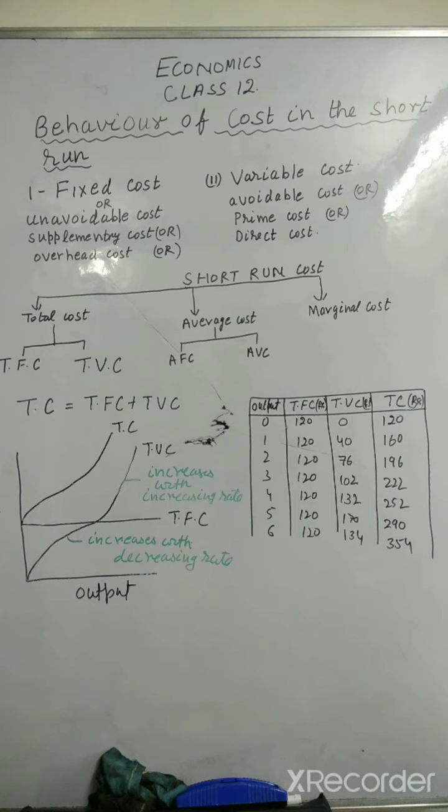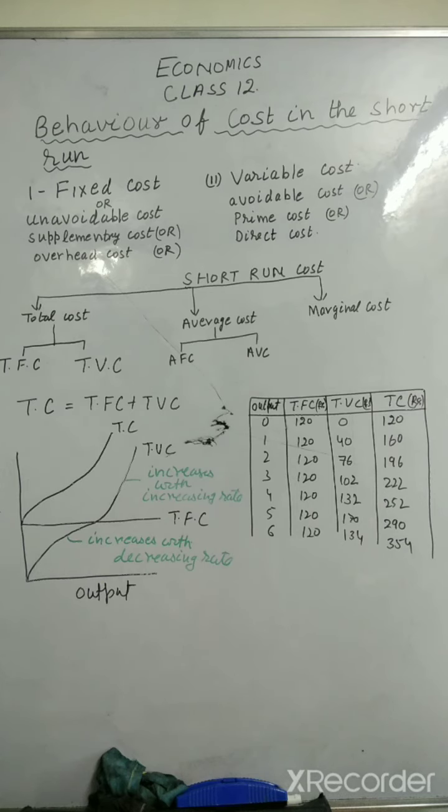So fixed factors are the factors, the quantity of which can neither be increased nor decreased in a short run, like capital equipment, factory, buildings, management. Management means permanent staff. So these cannot be changed in a short run. Therefore these are called fixed factors.